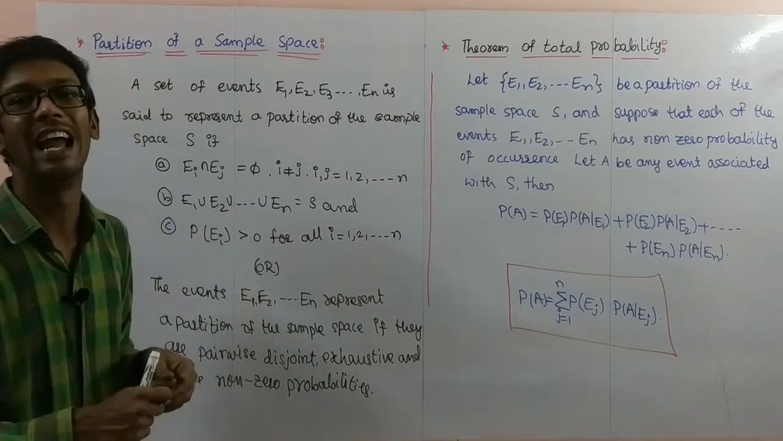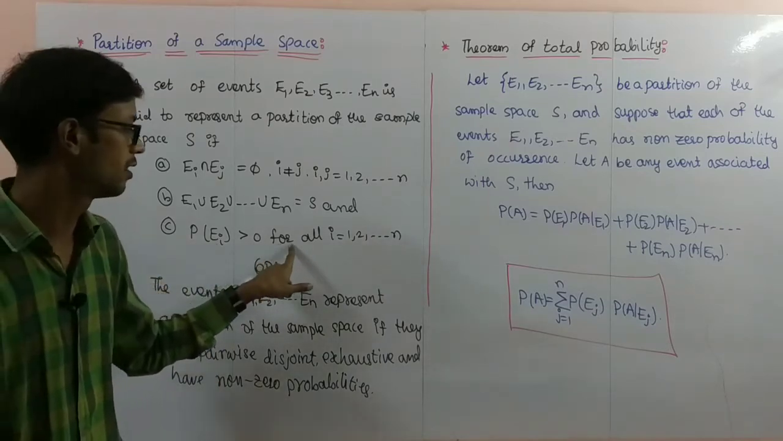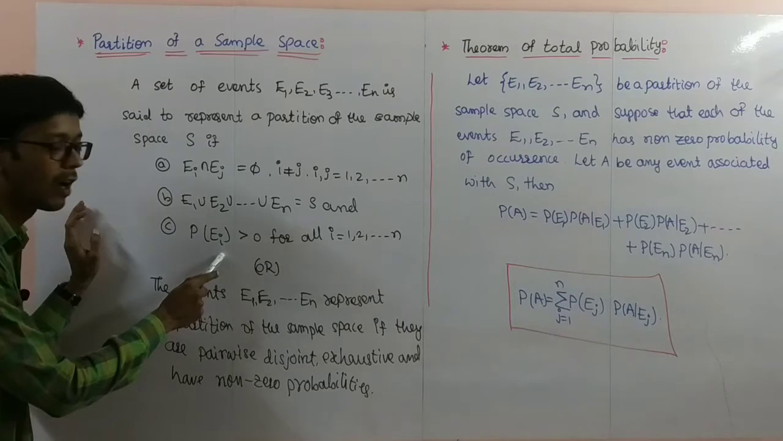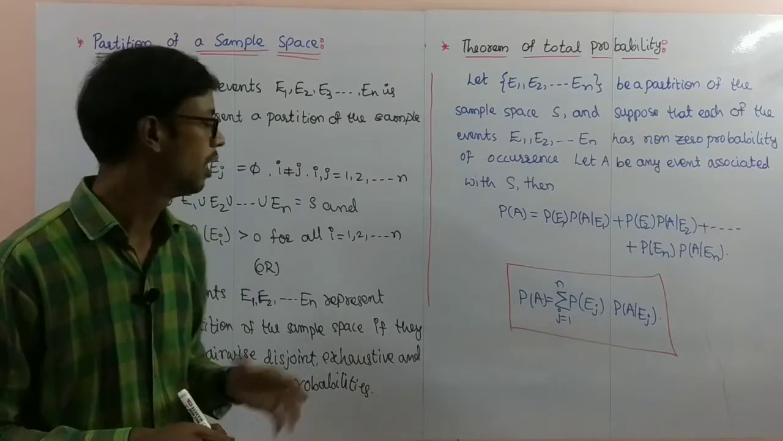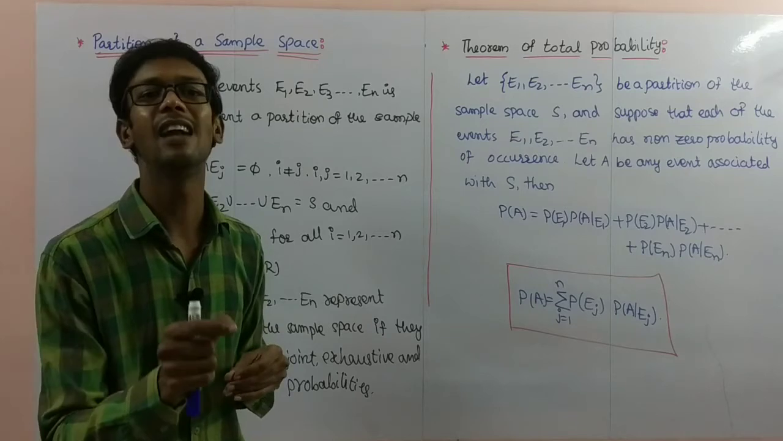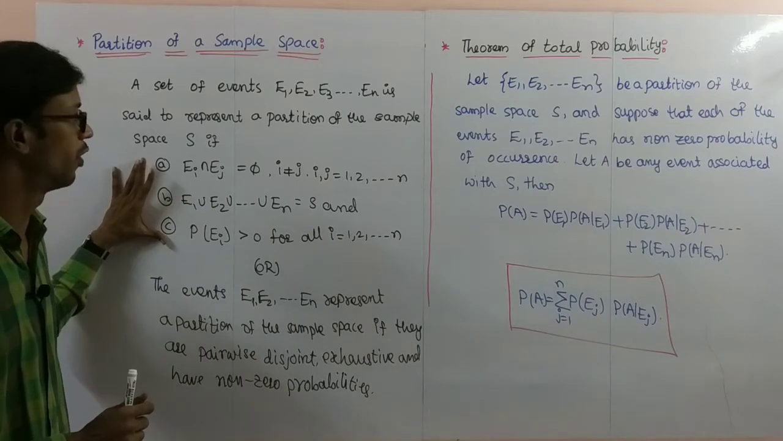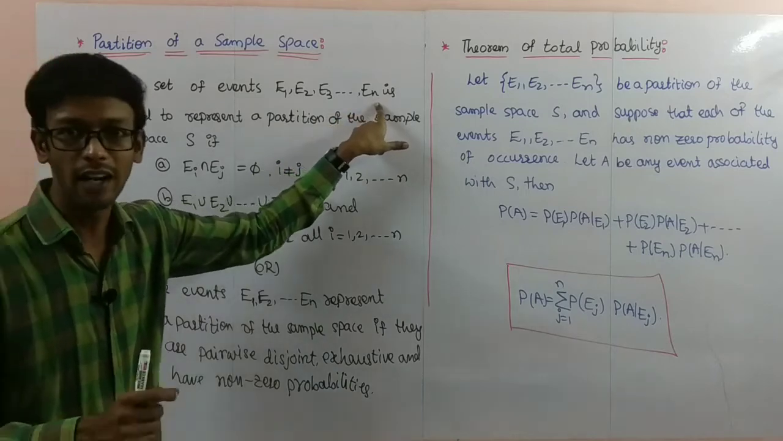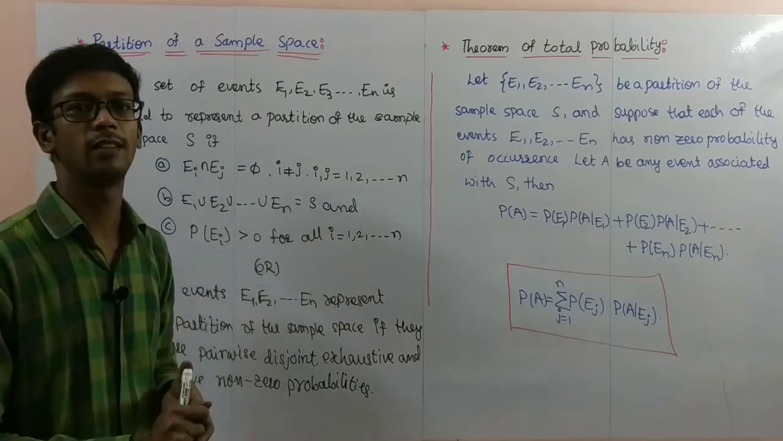Next, the probability of Ei is greater than 0 for all i equal to 1, 2, 3, up to n. The probability must be greater than 0 for every event, that is, non-zero probability. If these three conditions are satisfied, then E1, E2, E3, and so on up to En are called partitions of sample space S.